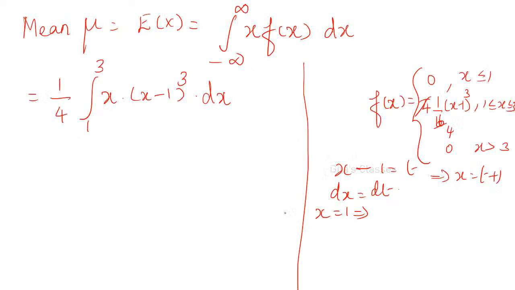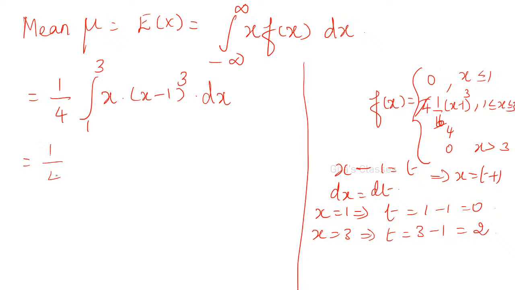Now you have to make the substitution. x minus 1 is equal to t, so x is equal to t plus 1. Whenever you are making the substitution, you have to do 3 remaining things: dx, then upper limit and lower limit. When x is equal to 1, what will be the value of t? It is 1 minus 1, it is 0. When x is equal to the upper limit 3, t is equal to x minus 1, so 3 minus 1, it is 2.